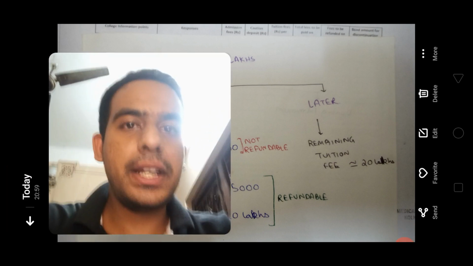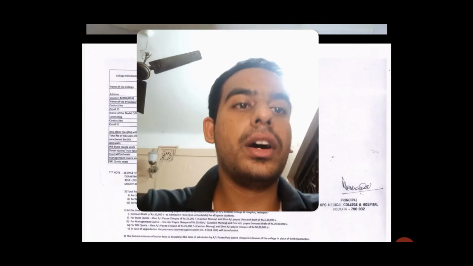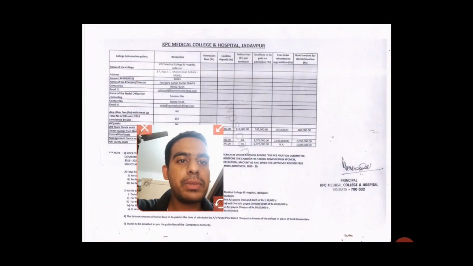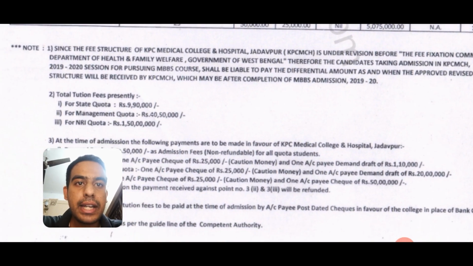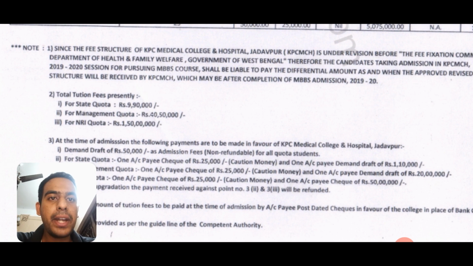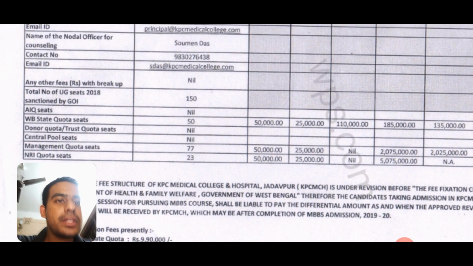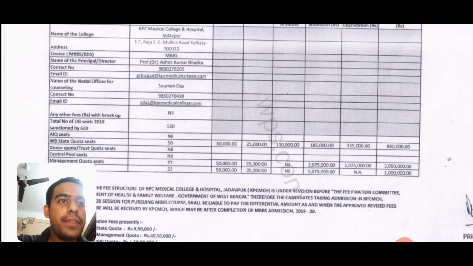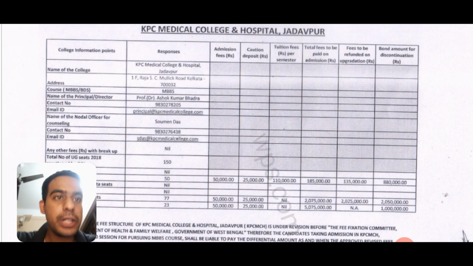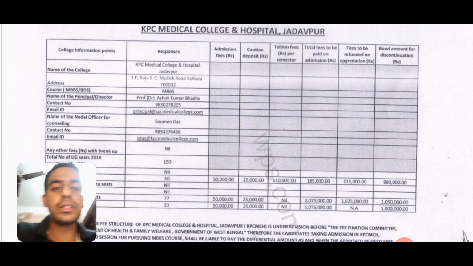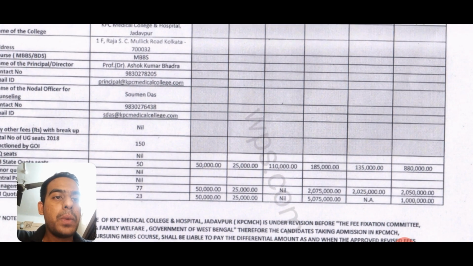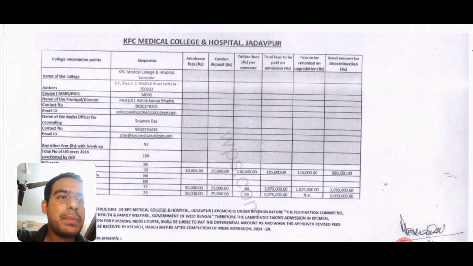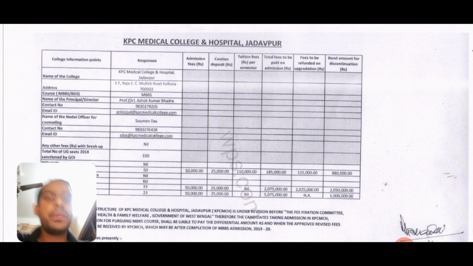So that covers mainly your fees part for the management quota. Now roughly I'll say about the state quota and the NRI quota. The entire fees for state quota is 9,90,000, but this need not be paid at once. The state quota fees division is 50,000 during admission and 25,000 security deposit. Tuition fees are paid semester wise, and each semester is 6 months. So for each 6 months you need to pay 1,10,000. The same applies to the bond amount for discontinuation: if you discontinue, you have to pay the entire amount.